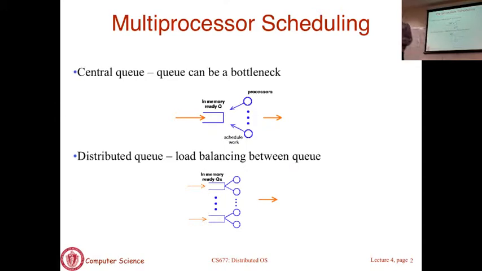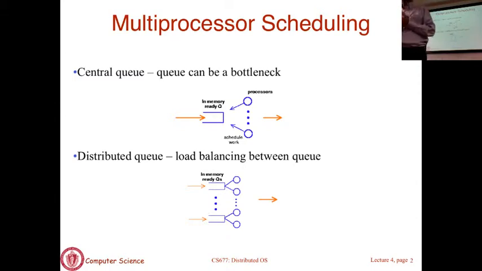So you reduce the bottleneck or contention problem, but you introduce a new problem, which is trying to load balance these queues. Those are the advantages and disadvantages. You can use a centralized queue, or you can use distributed queues. If you use distributed queues, you have to rebalance every once in a while.